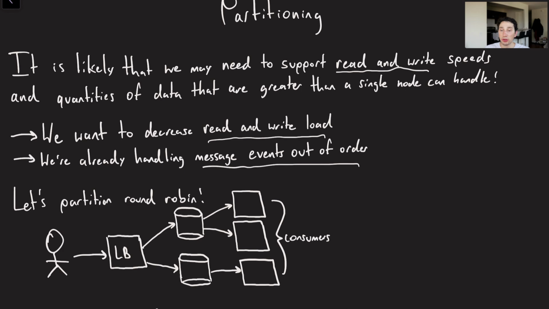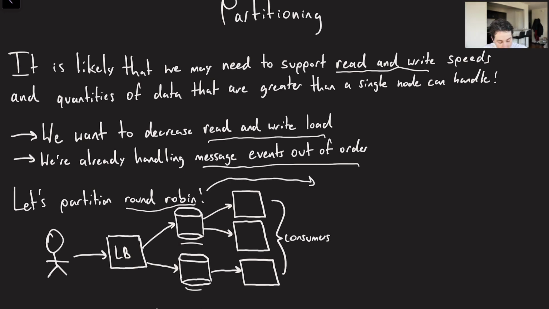Another thing to note is we're already handling message events out of order, right? I mentioned that we're likely going to have multiple consumers here as opposed to just one. And because we have multiple consumers anyway, it basically means that we're never going to get perfect ordering. And so actually using something like round robin will probably be the most fair way to distribute events by their priorities. Or rather not by their priorities, but just completely randomly. And that way we can ensure that you have consumers reading from every single node. And as long as they're doing that, even if we're not getting perfect priority ordering across all nodes, we're still doing this pretty well.